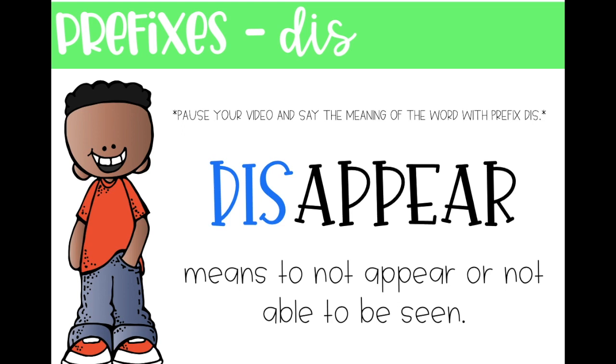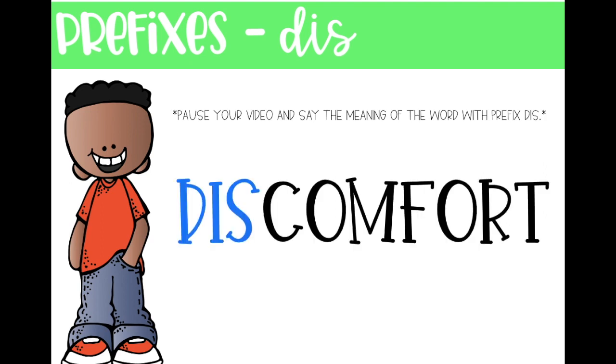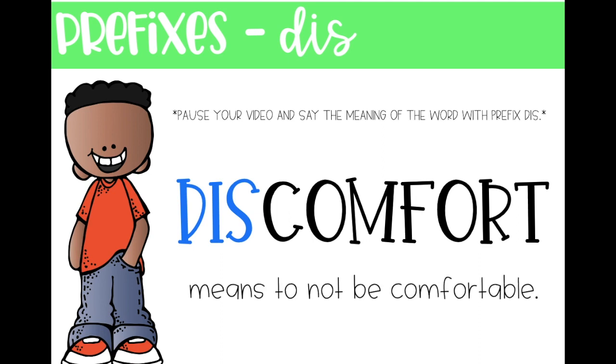If you said that disappear means to not appear or not able to be seen, awesome job. Last one, discomfort. Pause your video and see if you can find the meaning of discomfort. If you said not to be comfortable, great job.